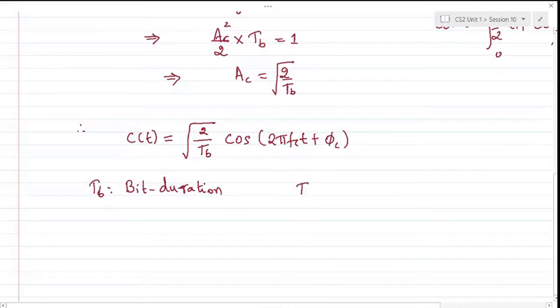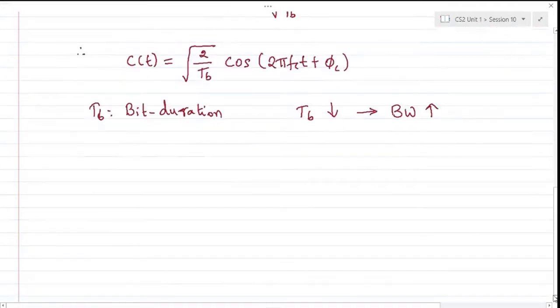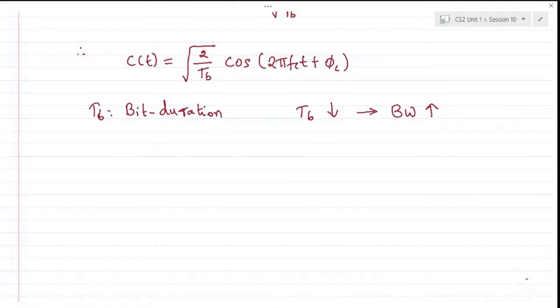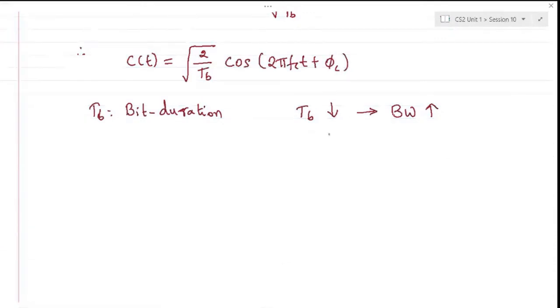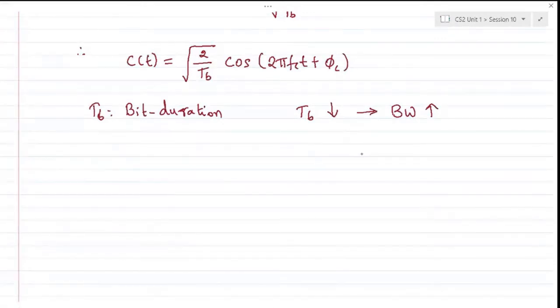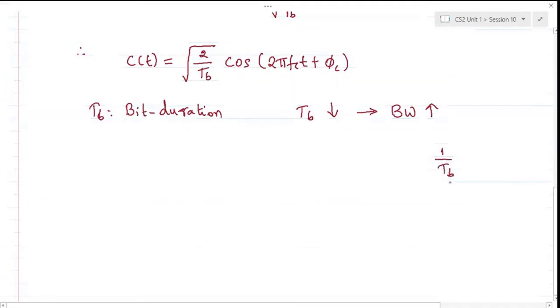If you decrease Tb, the transmission bandwidth will increase in the frequency domain, which you are already aware of. In line coding schemes, we tried to find the power spectral density of all those line coding schemes, where we have seen that those rectangular pulses of RZ and NRZ schemes translate to sinc, where each of the zero crossings was at an integral multiple of 1 over Tb.